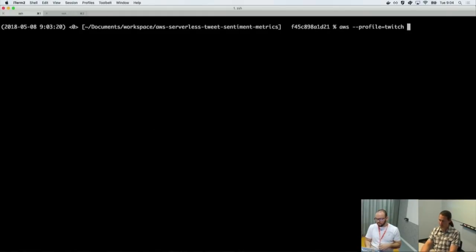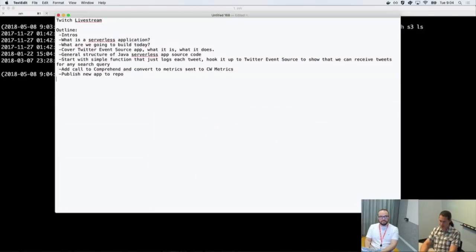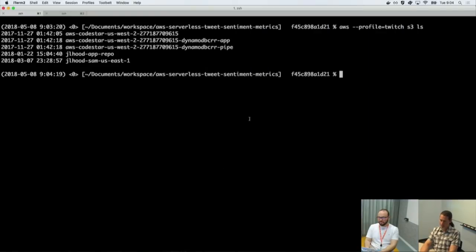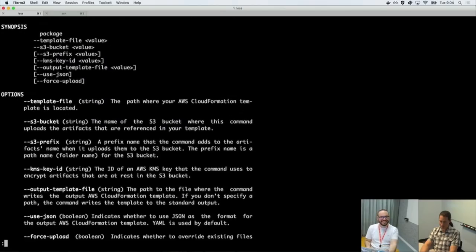So CloudFormation, let me recall what my buckets are. I'm just going to use this one. I have one that I used for SAM publishing in us-east-1. I'm just going to copy that bucket down for future reference. In CloudFormation, there's a command called package, and this is used with SAM. Let me take a look at the help for this because I don't remember what the parameters are.